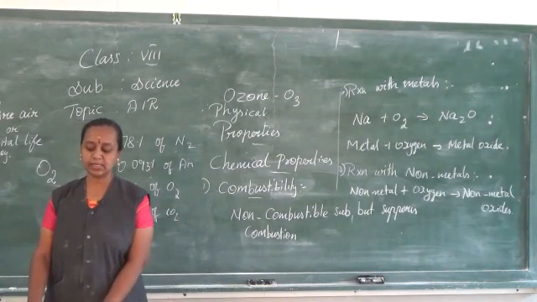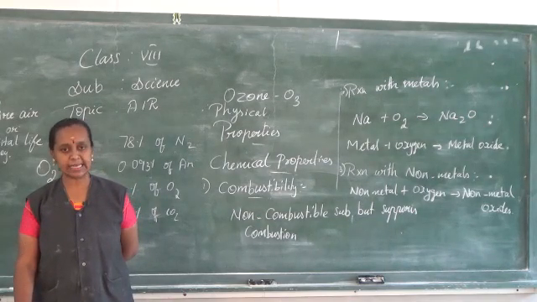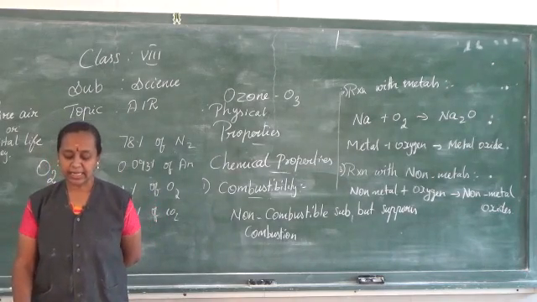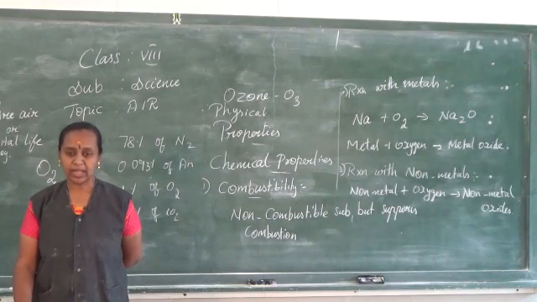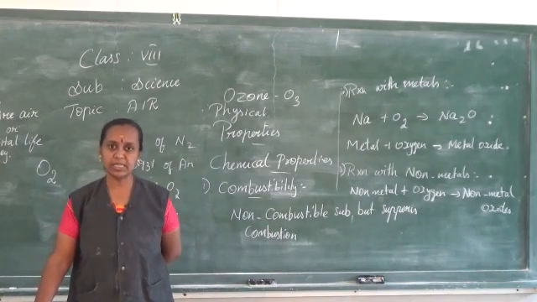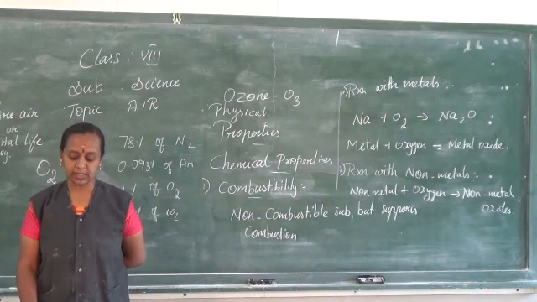The next metal is calcium. Ca is the symbol for calcium, and the temperature will be heating slightly. If you heat slightly it can produce calcium oxide. The next elements given are iron. Fe is iron, Cu is copper and Ag is silver. So I repeat again, Fe is iron, Cu is copper and Ag is silver. When you heat them at a high temperature, they produce their respective oxides like iron oxide, cupric oxide and silver oxide.